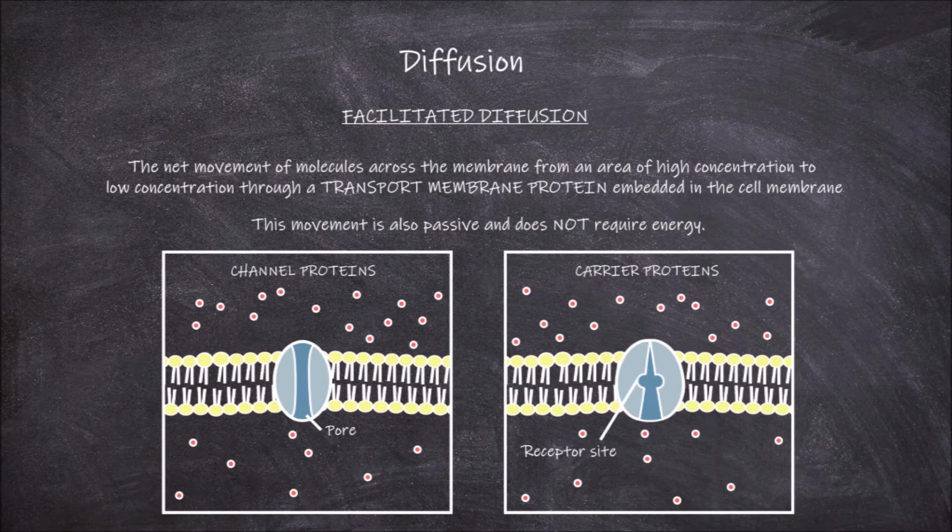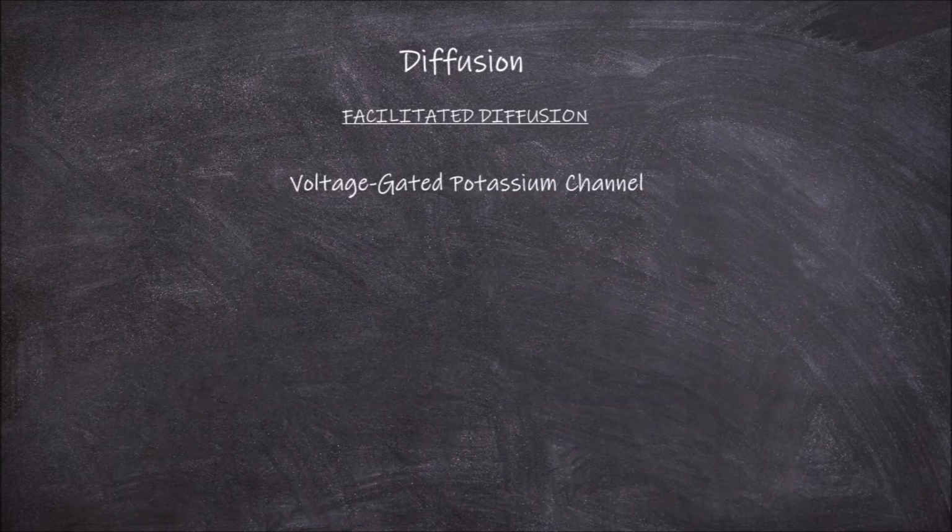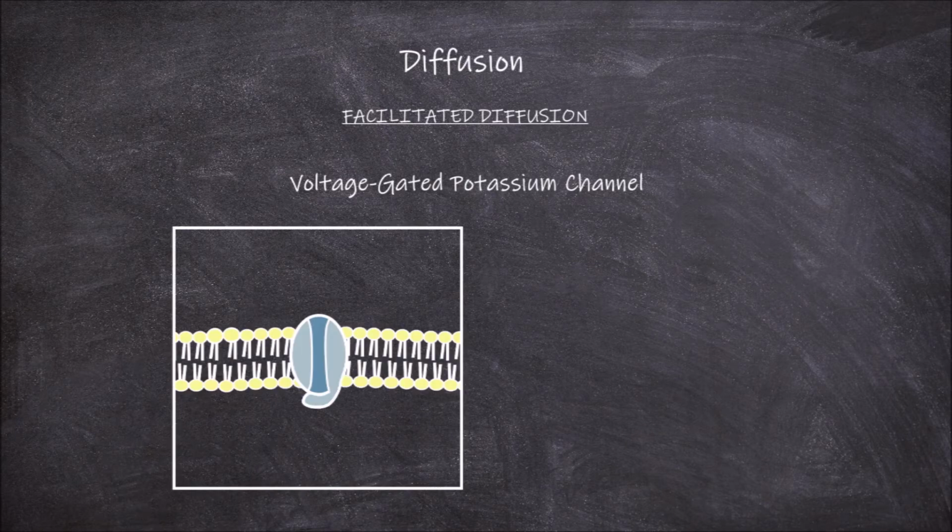An example of facilitated diffusion is seen in the voltage-gated potassium channels on the axons of nerve cells. So here we have what would be the cell membrane on an axon of a nerve cell, the lower side being the inside of the cell, the upper side the outside of the cell. The protein embedded is a potassium channel. It has a hydrophobic pore running through it, which the potassium ions move through. They also have a specificity filter in their structure that restricts ions other than potassium moving through them.